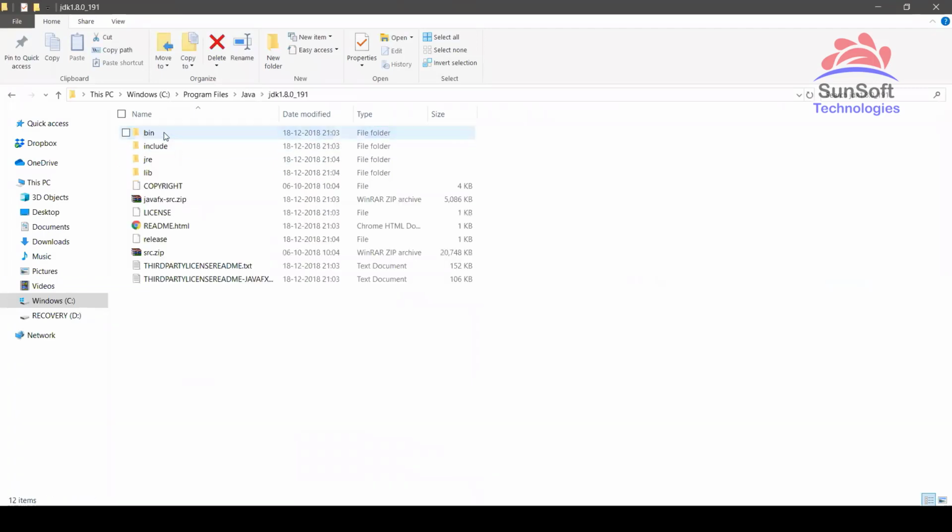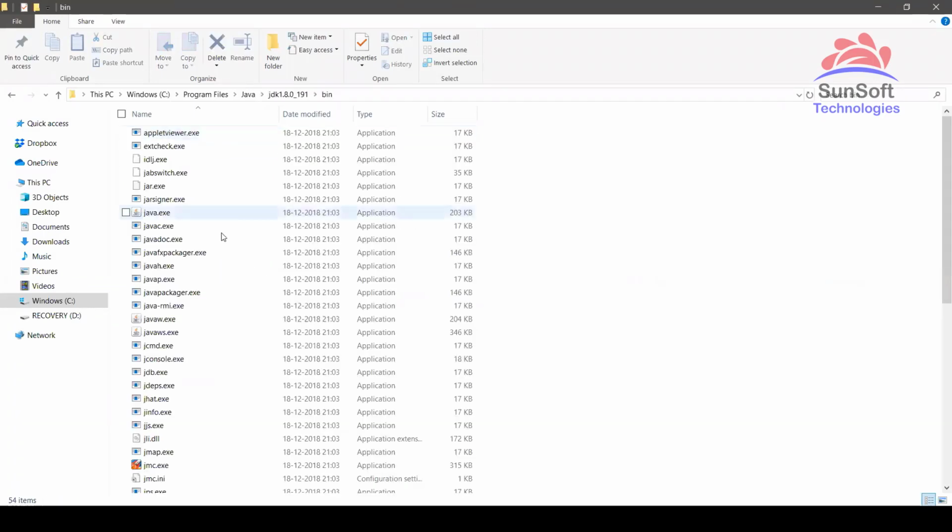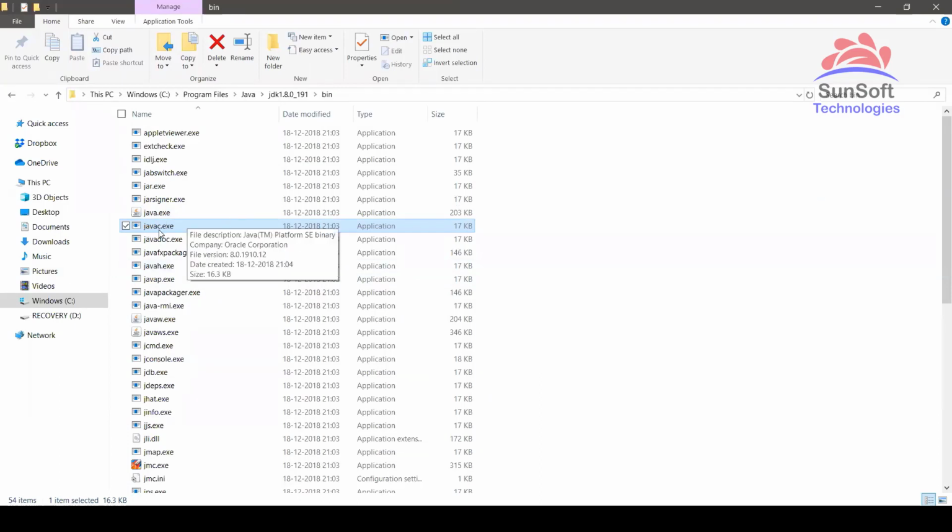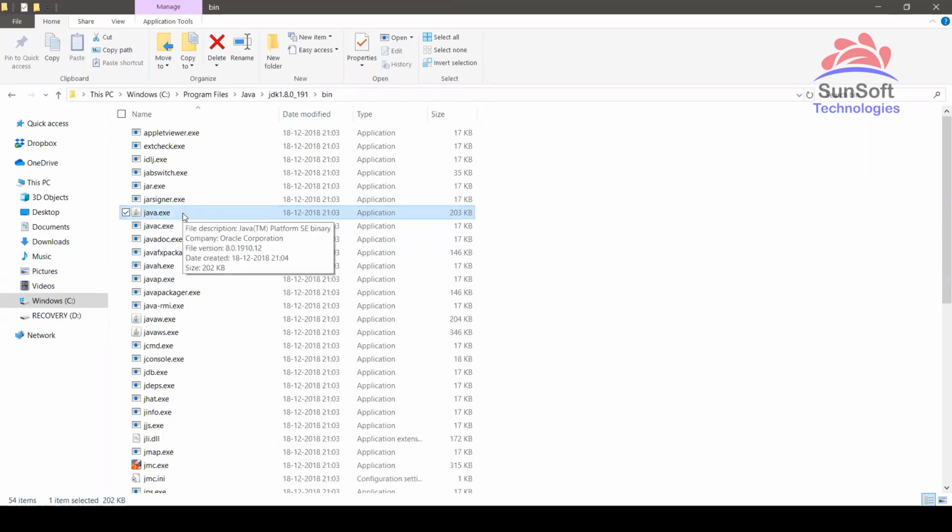Inside the JDK bin folder, these are two very important files, java.exe and javac.exe. We discussed that we do two steps in Java: one is source code to bytecode, second is bytecode to machine code. This one converts from source code to bytecode, that means .java to .class file, which is called javac, nothing but the Java compiler. Javac is the Java compiler. And then the other tool, java, is for bytecode to machine code, which is the Java executor.